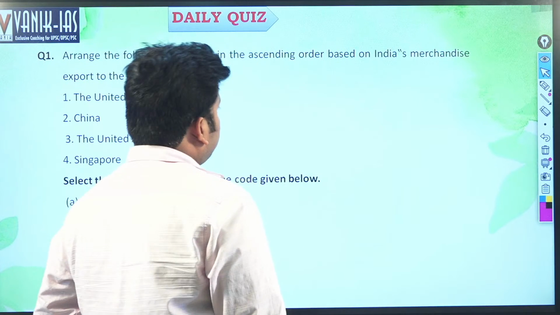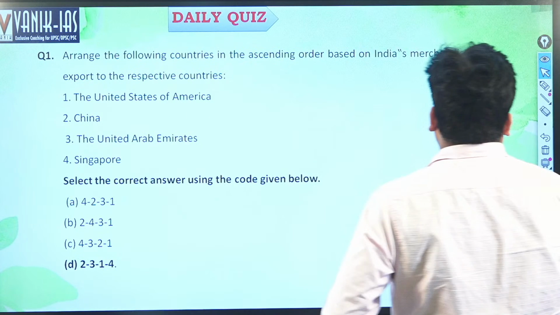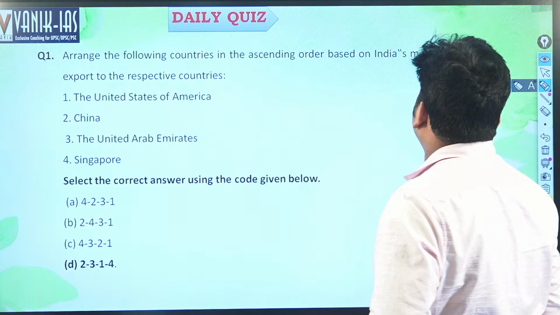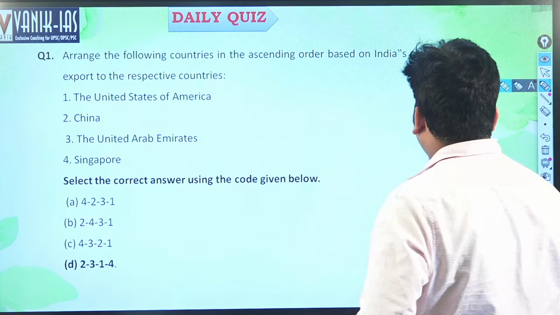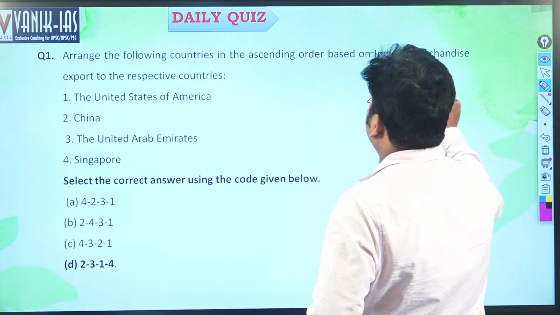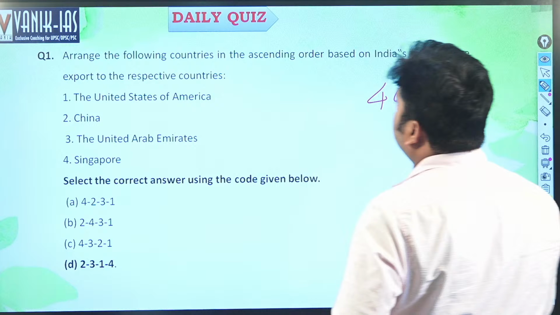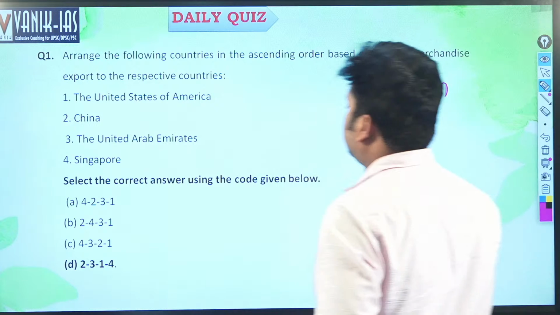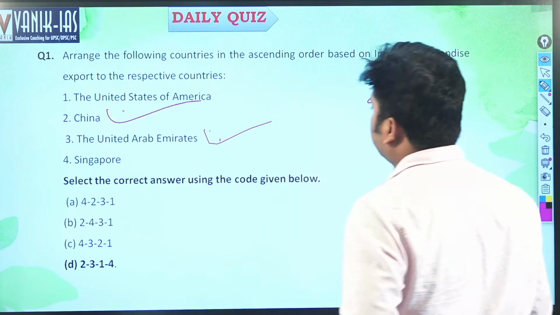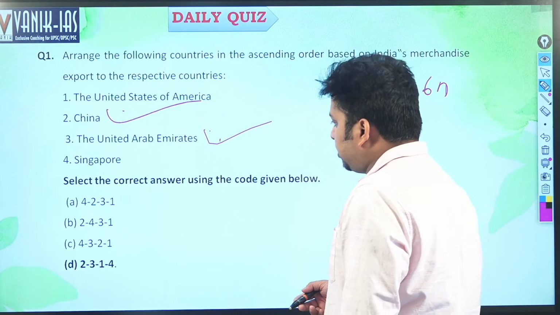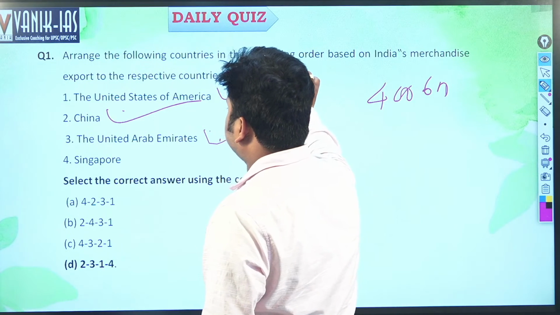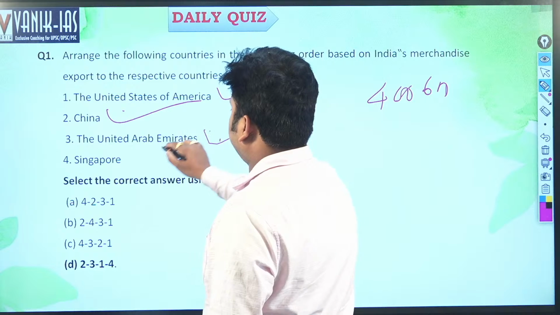The question is ascending order based on India's mercantile export to the respective countries. Recently we have record mercantile export of $400 billion, which is highest ever exports. So first country to which our mercantile export is highest, that is China, right? First is China, then UAE. We have signed comprehensive economic partnership agreement with UAE, right? Then third is United States of America, then Singapore.